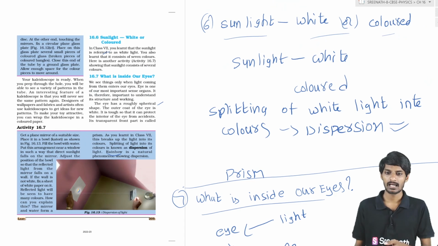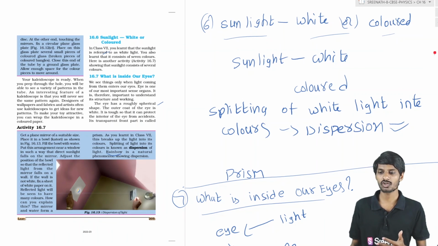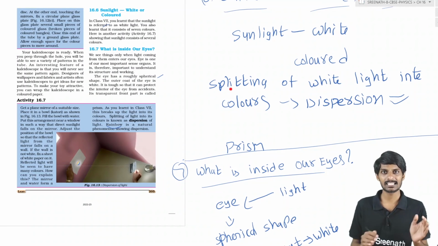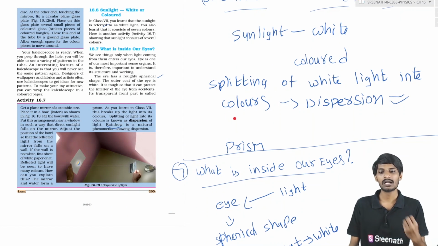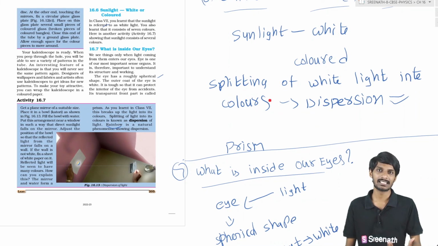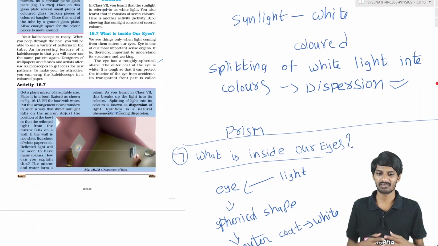Okay students, next is about sunlight. Basically sunlight is white, but sometimes sunlight is also colored. Why? Because sunlight consists of 7 colors. The splitting of white light into 7 colors, we call dispersion, students. So white light is the combination of 7 colors, students.